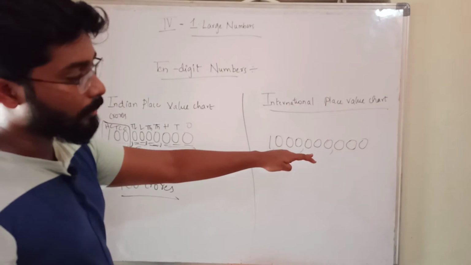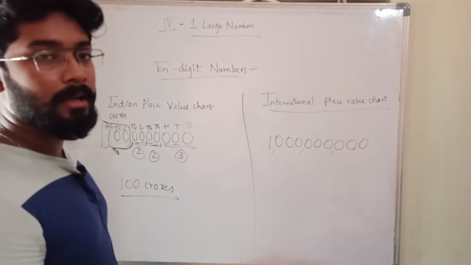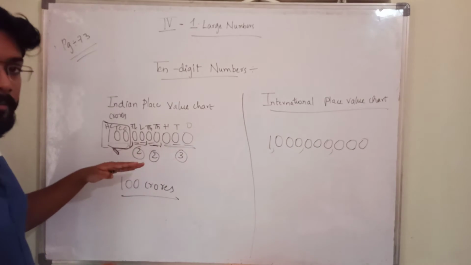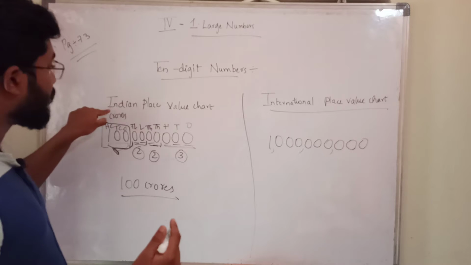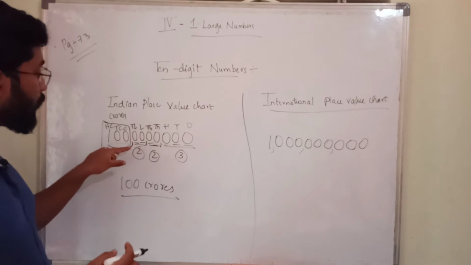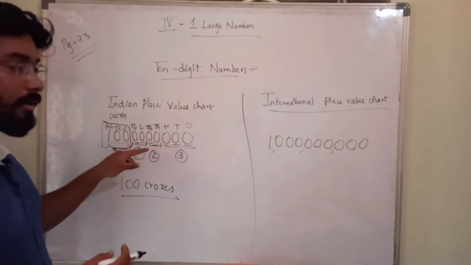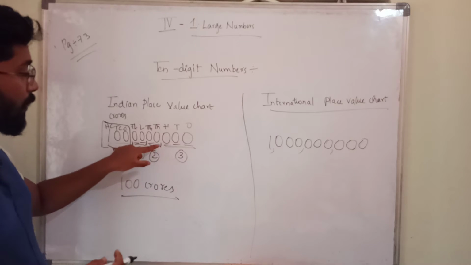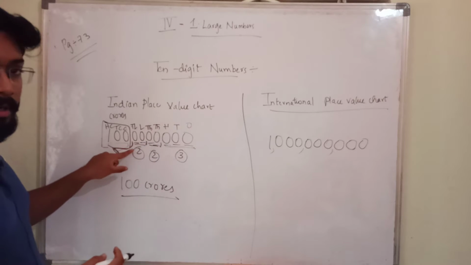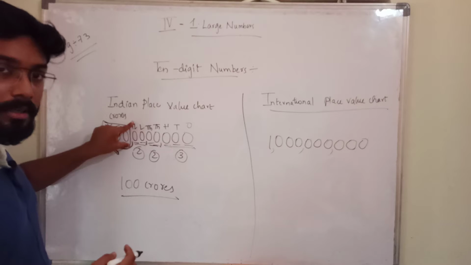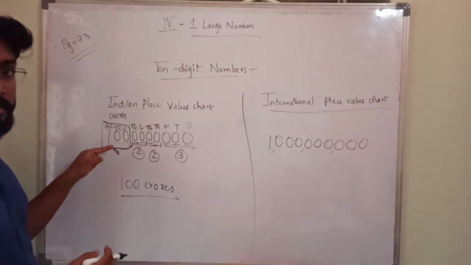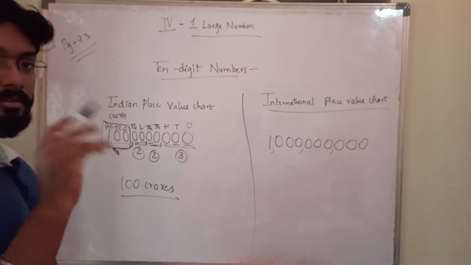That is applicable to every number. But in the Indian chart, the process I described, 3 digits comma, 2 digits comma, 2 digits comma, is applicable only up to 10 lakhs. After that we again have 3 digits, but we do not put a comma there. So remember that.